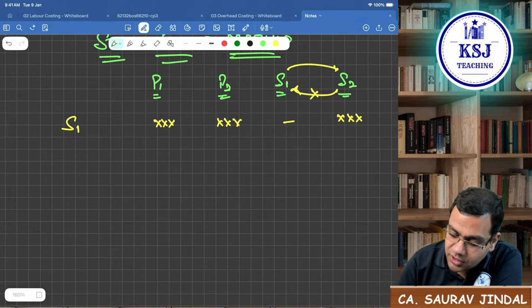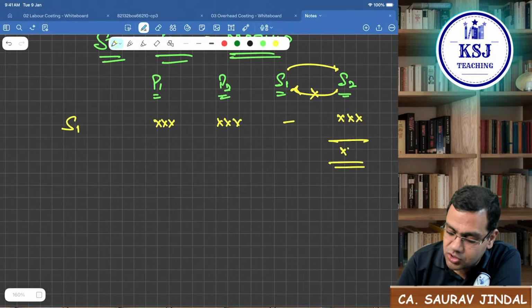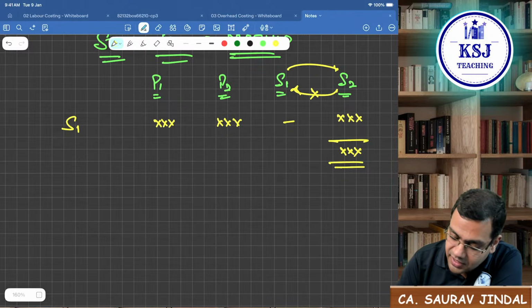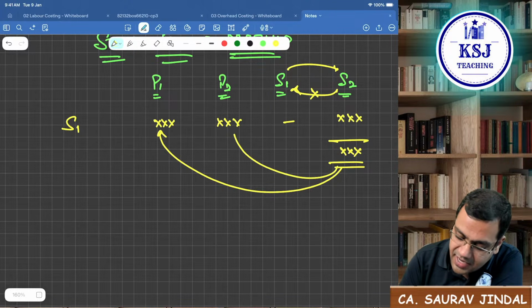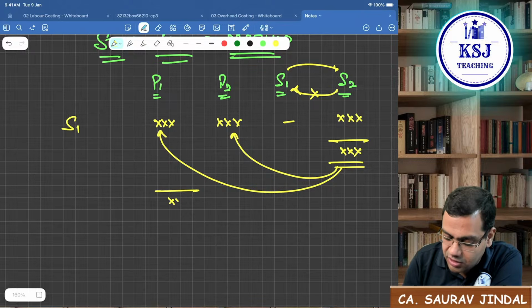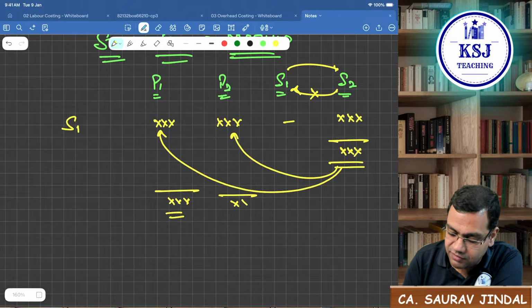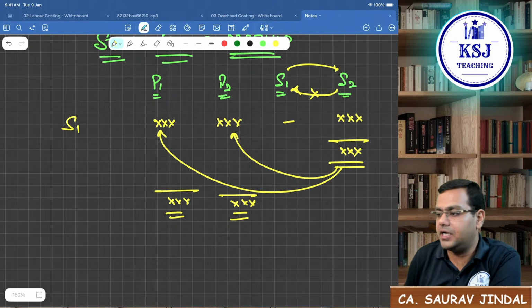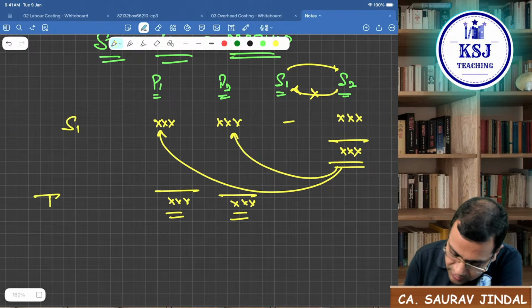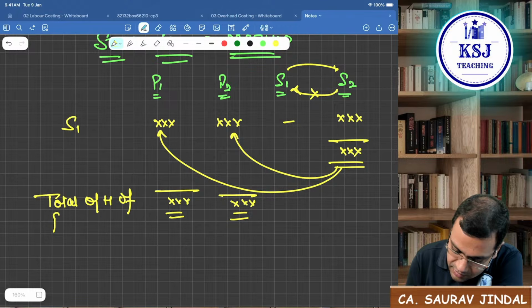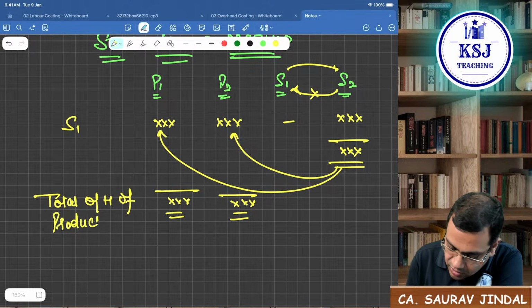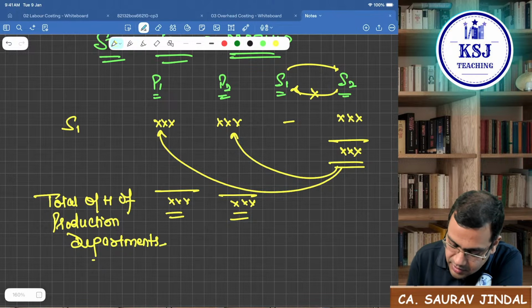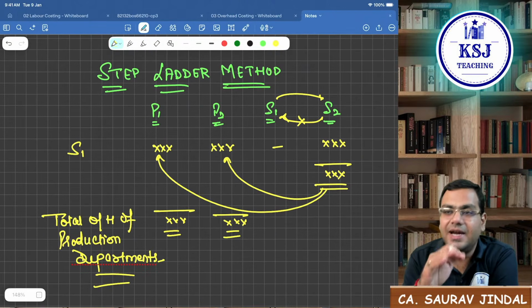Then whatever is the total overheads of S2, these total overheads of S2 will be distributed amongst P1 and P2. From there you will get the total overheads of P1 and P2. So this is the total overheads of production departments. This is your step ladder method.